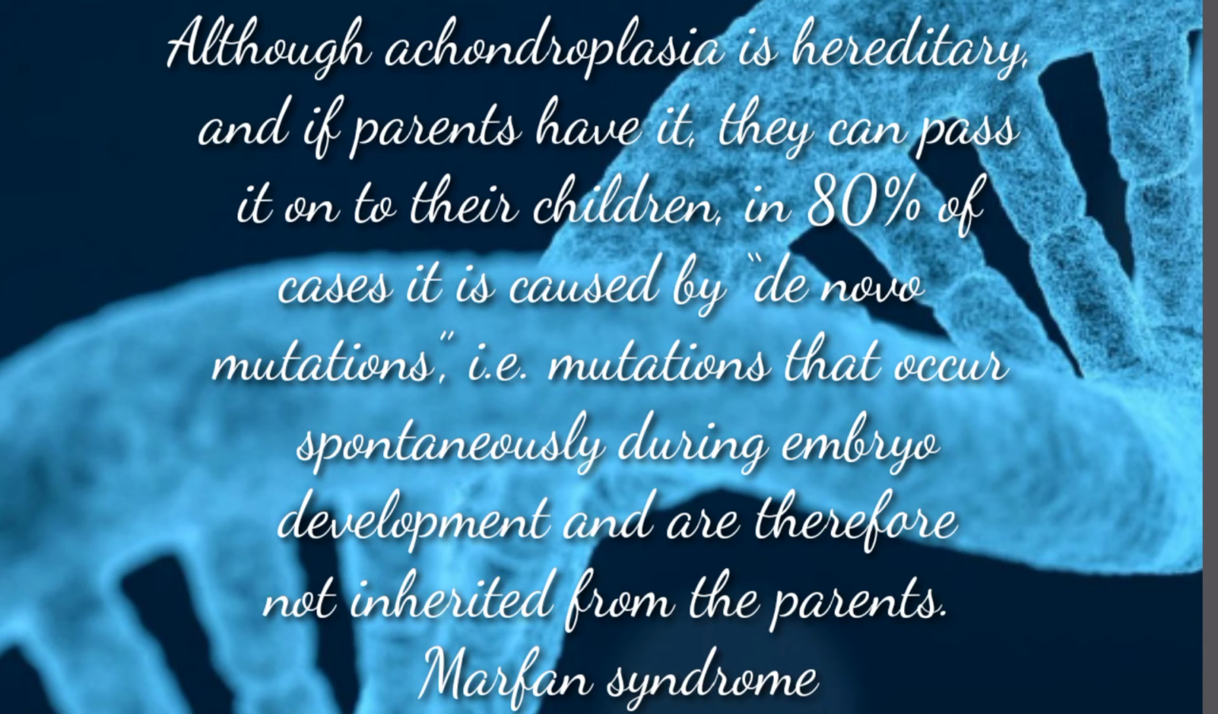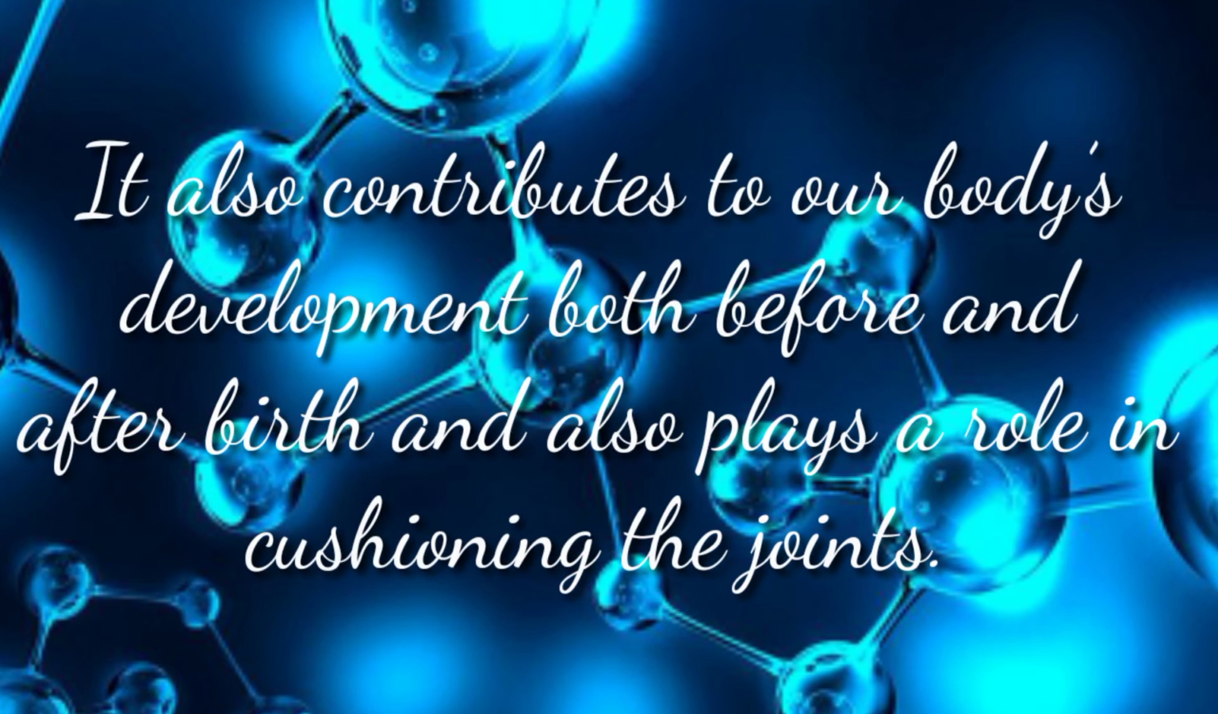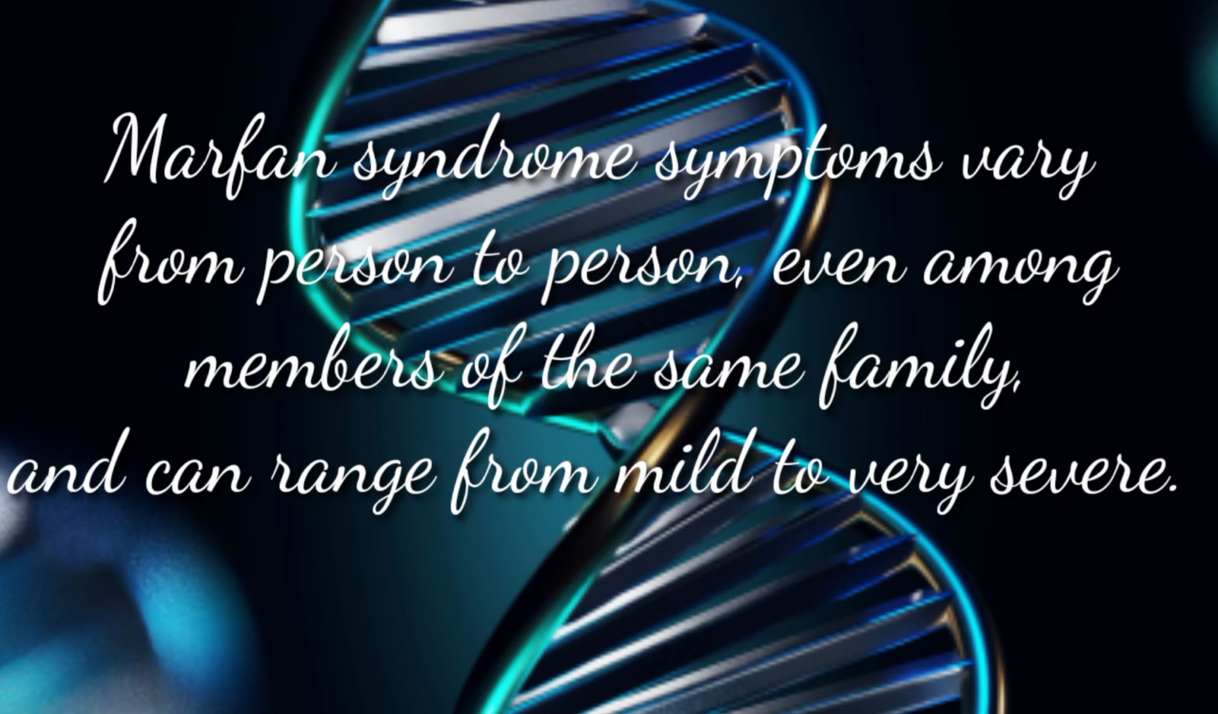Marfan syndrome: this is another hereditary disorder which affects connective tissue, mainly the blood vessels, heart, eyes and skeleton. Connective tissue supports, protects and helps to form various tissues and organs such as blood vessels, organs, muscles and even skin, among others. It also contributes to our body's development both before and after birth and also plays a role in cushioning the joints. Marfan syndrome symptoms vary from person to person, even among members of the same family, and can range from mild to very severe.